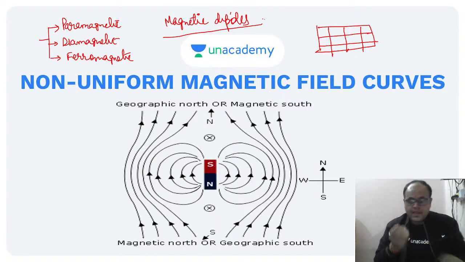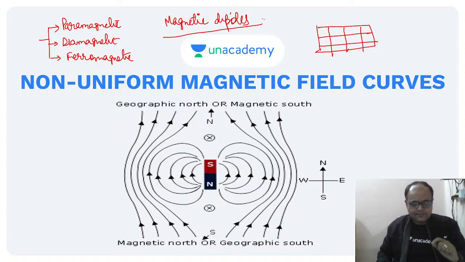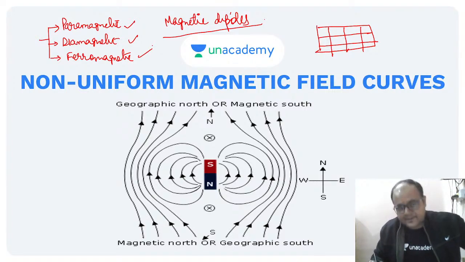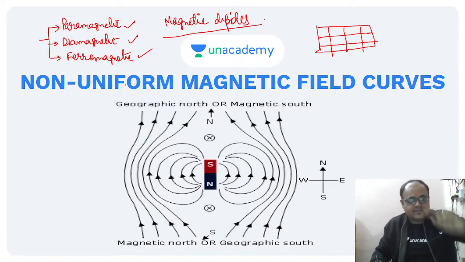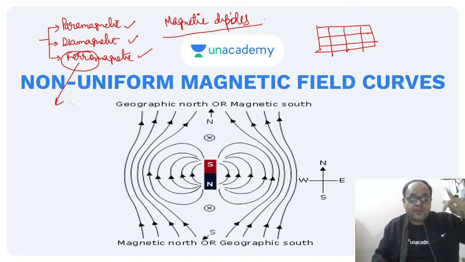So what happens when you start giving them additional energy? Normally, for all the three materials, the arrangement of the magnetic dipoles is different. They are differently aligned for para, dia, and ferro. Since you have asked this question, you must be getting ferro. Ferro is for iron.